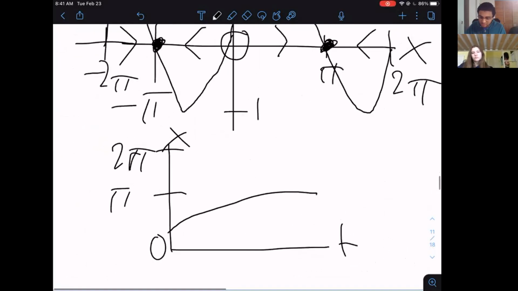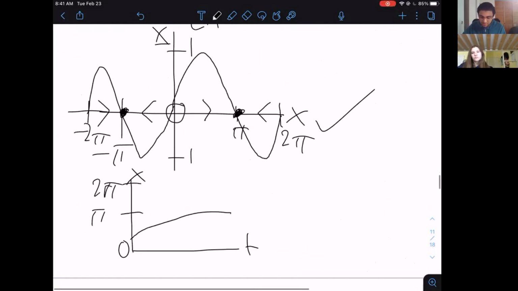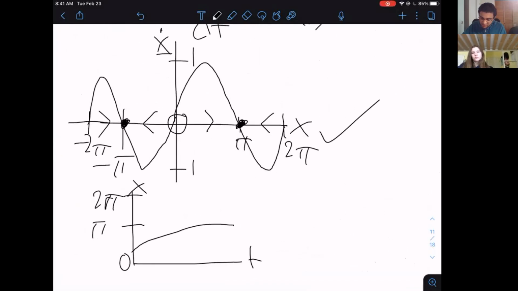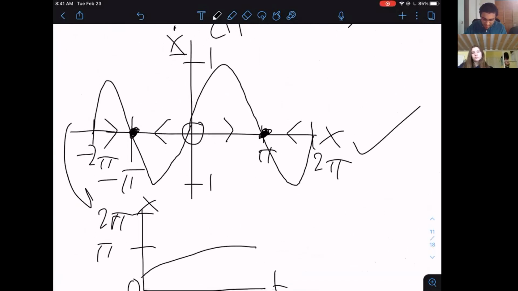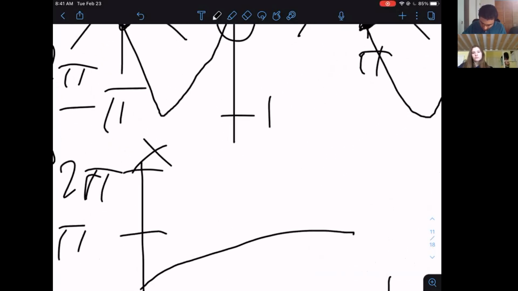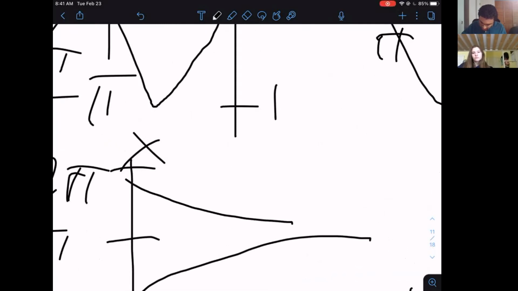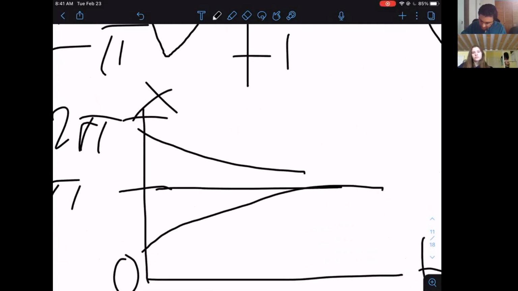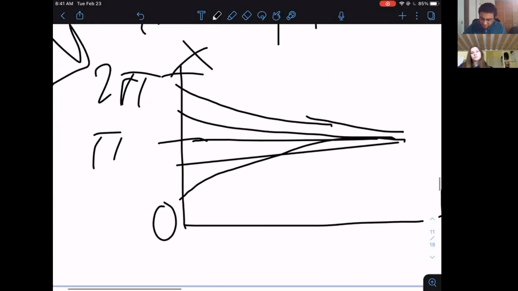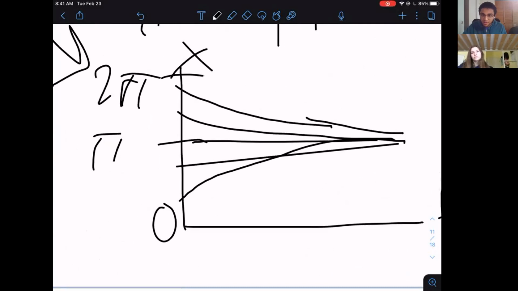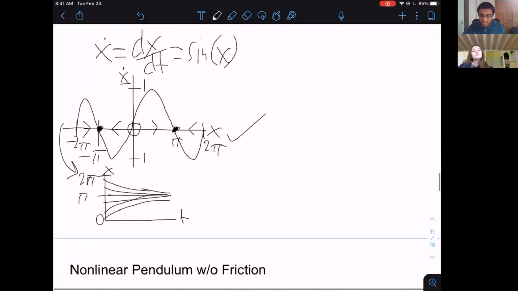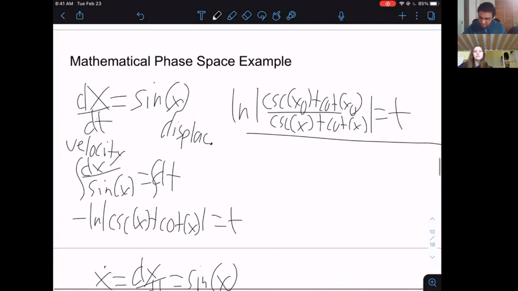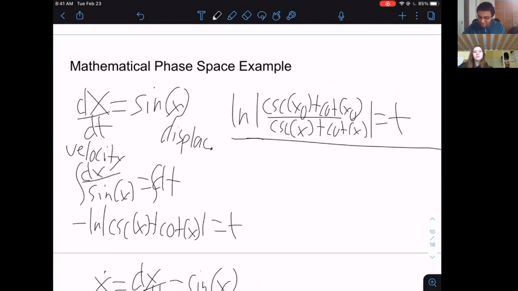It's a little bit complicated for now, but basically you can take this and piece it together. You can use the fact that this is a stable point, right? So all of the trajectories will tend to this, and they're diverging away from 0 and away from 2 pi, towards pi. So this is just the idea of taking a geometrical approach as opposed to trying to work with this nasty expression up here.